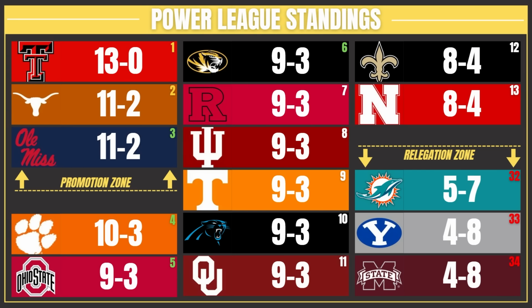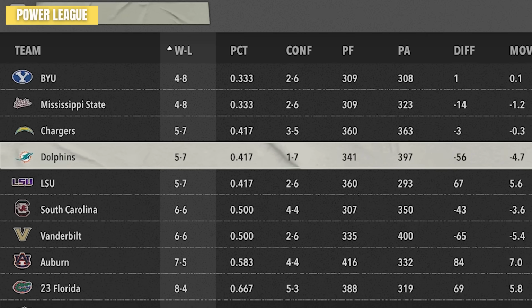The Miami Dolphins went 5-7 in the SEC. They lost a tiebreaker with teams like the Chargers and LSU because I'm going off point differential. They had negative 56 points in the differential, so they're the third team getting demoted, and they're going the furthest any NFL team has gone down the pyramid.